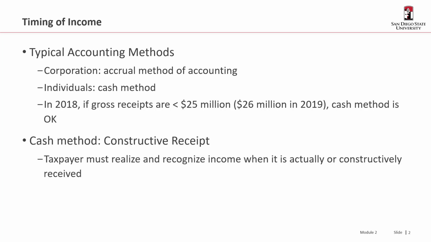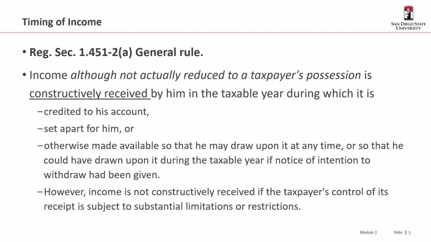Okay, so under the cash method, the timing of income recognition falls to a concept known as constructive receipt. Constructive receipt is purposely different, of course, than actual receipt. And the rule says the taxpayer must realize and recognize income when it is actually or constructively received.